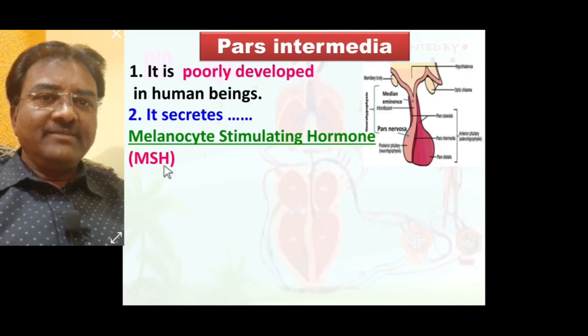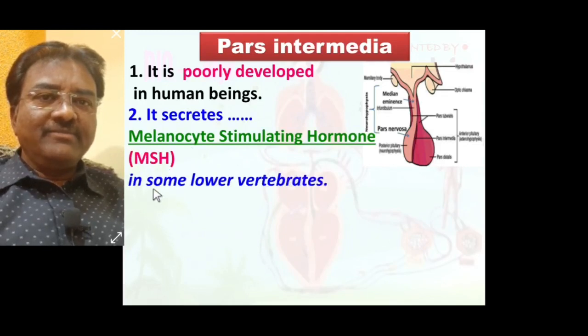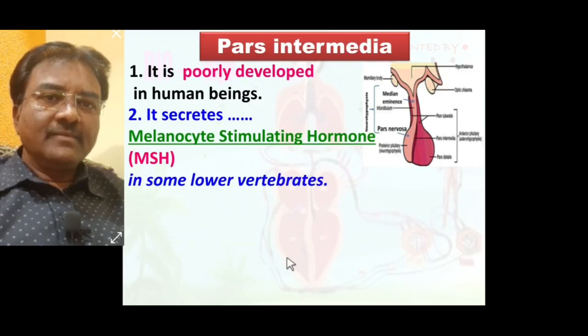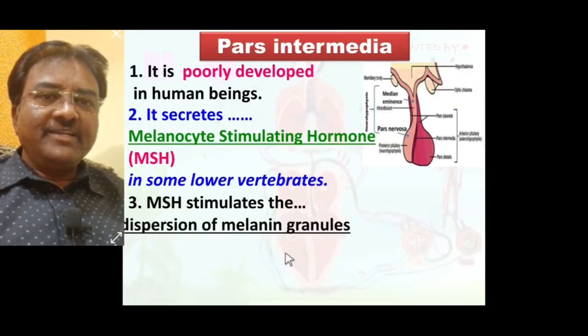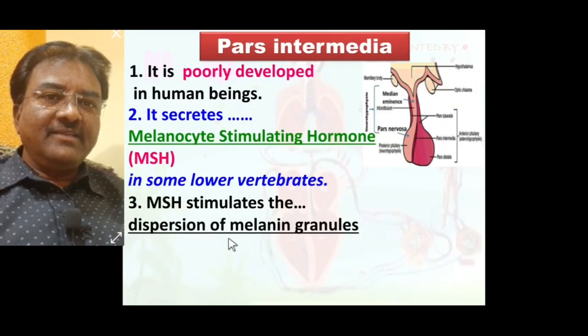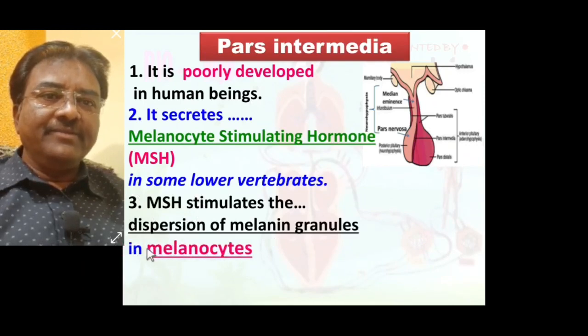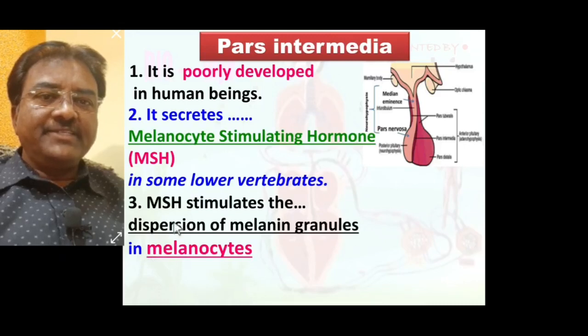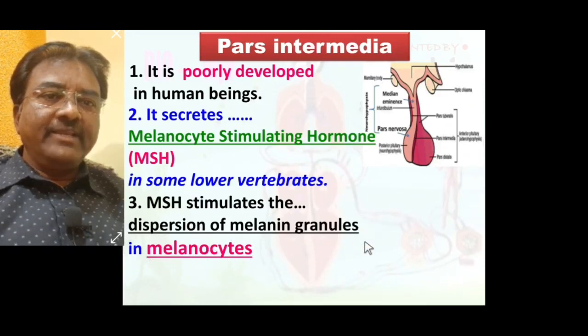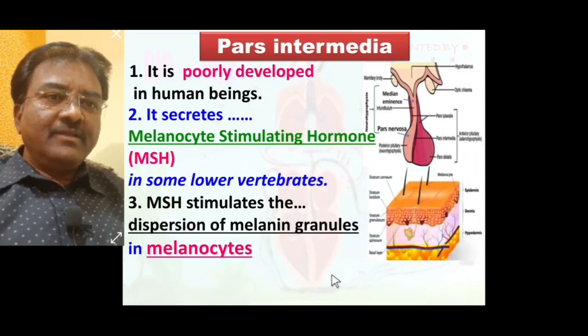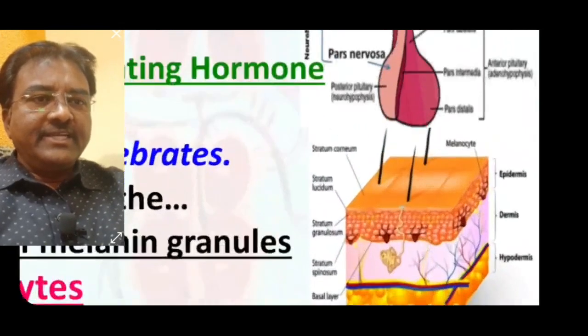In some lower vertebrates, MSH stimulates the dispersion of melanin granules in the melanocytes. In the melanocytes, dispersion of melanin granules occurs due to stimulation by melanocyte stimulating hormone. Melanocytes are present in the skin.